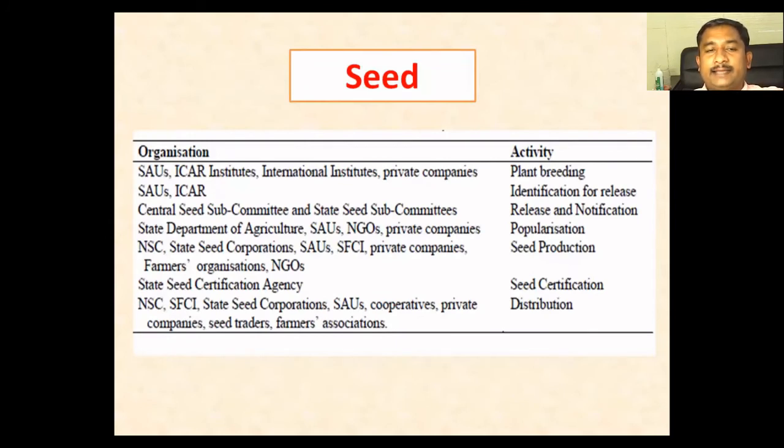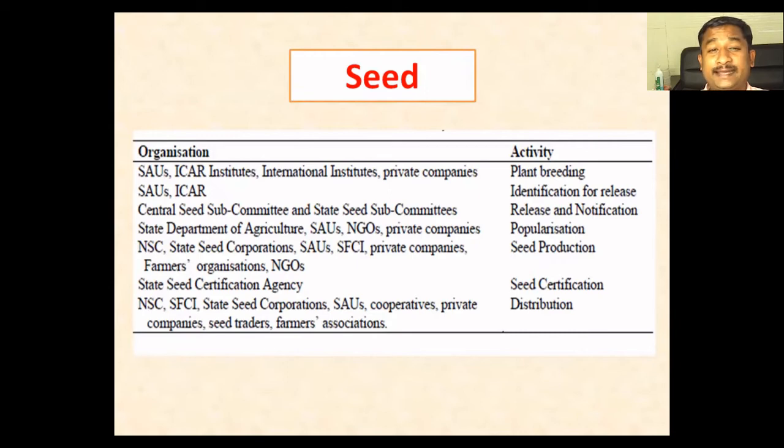For example, SAUs, ICAR institutes, international institutes and private companies have the role of plant breeding or crop improvement, meaning identification of a strain which out-yields the checks. State agricultural universities and ICAR have another role of identification for release, and the Central Seed Subcommittee and State Seed Subcommittees have the role of release and notification.